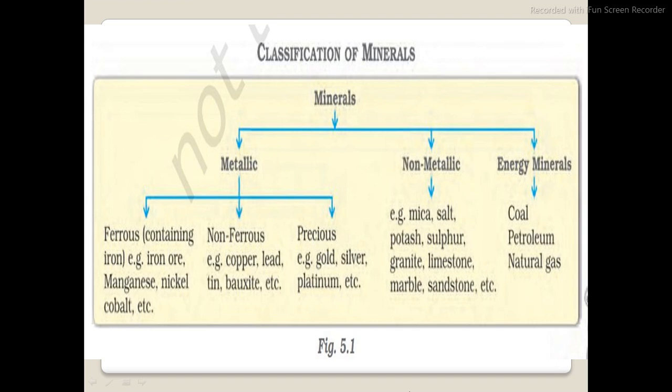Classification of mineral. Minerals are divided into metallic, non-metallic and energy minerals.